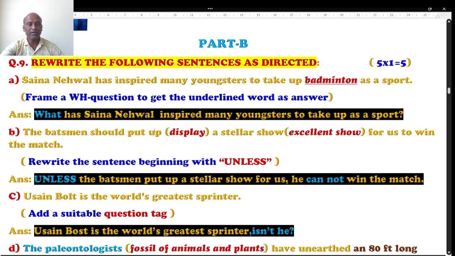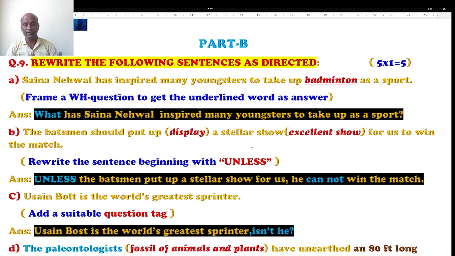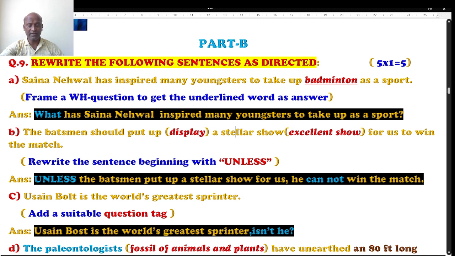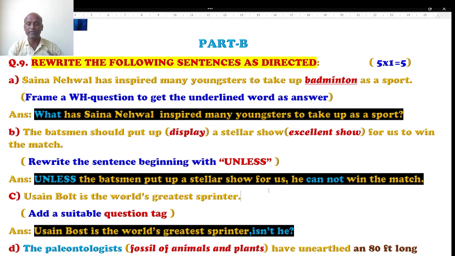The batsman should put up a stellar show, in the sense he should display excellent performance for us to win the match. This is the question. The direction is rewrite the sentence beginning with unless. Students, we are supposed to use unless in this sentence and you have to modify the sentence. But the meaning should not differ. Meaning should be the same using unless.